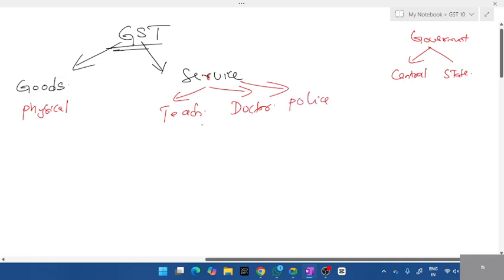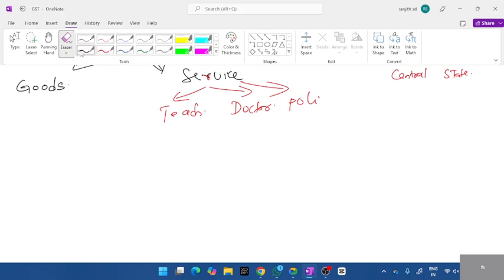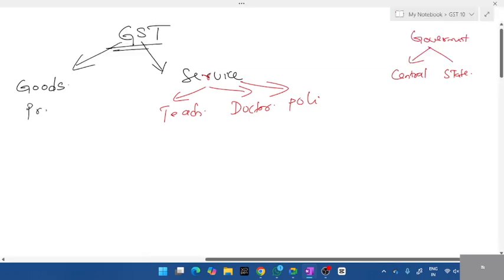No product is involved, students. Physically, nothing is involved. That is known as service, and goods. So whatever you do, any job you do in India, we have to pay GST. Whether it is a service, you start a business, or a product.